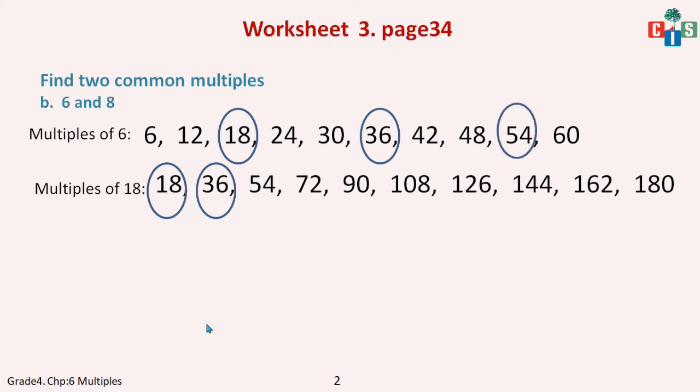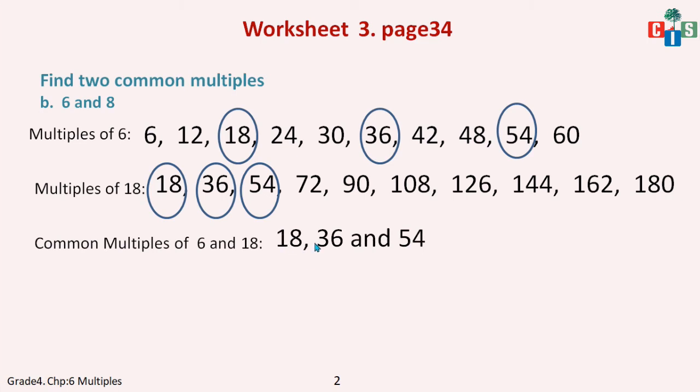So we will have our final 54 is there. Yes, so 54. Okay, but we found out 3 common multiples. So we will write 3 also. It's okay. If you have more answers, it's okay. So the common multiples of 6 and 18 are 18, 36 and 54.